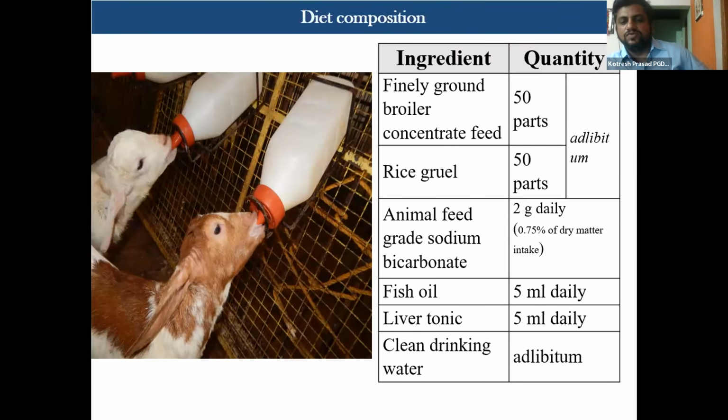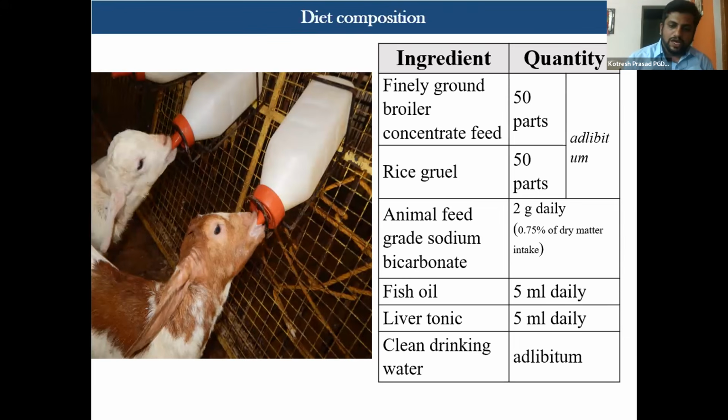So from where we took this technology and we could test it, and we got a very good result. You can have the finely ground broiler concentrate feed, which should have more than 20% crude protein, and you can include the rice gruel. Rice gruel is the water which is left over after cooking the rice. That rice gruel you can use for this finely ground broiler concentrate. You can mix it and directly feed to the animals as such, or you can include the milk also, and feed in the milk bottle.